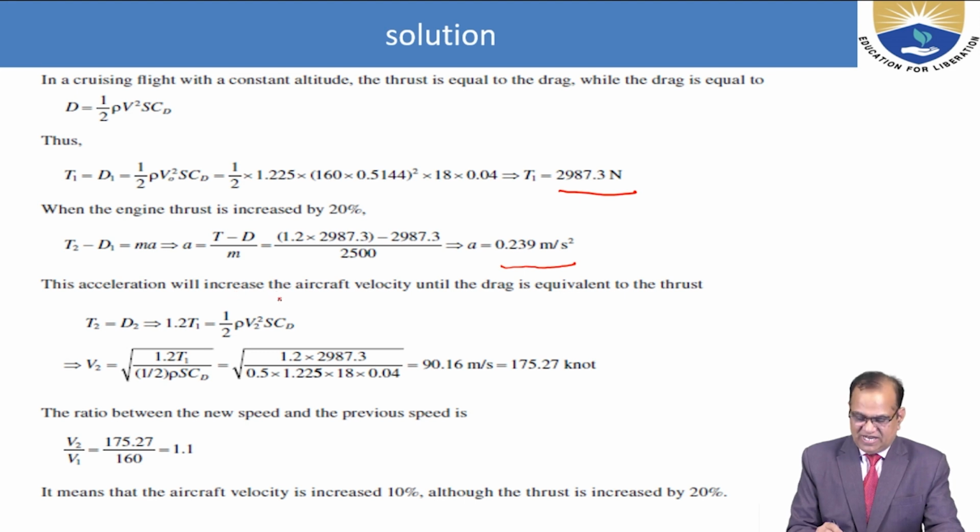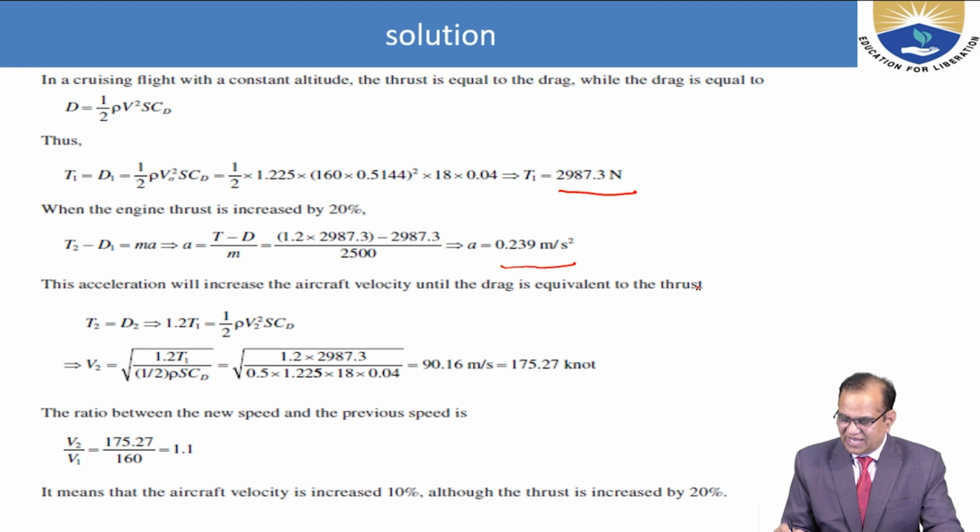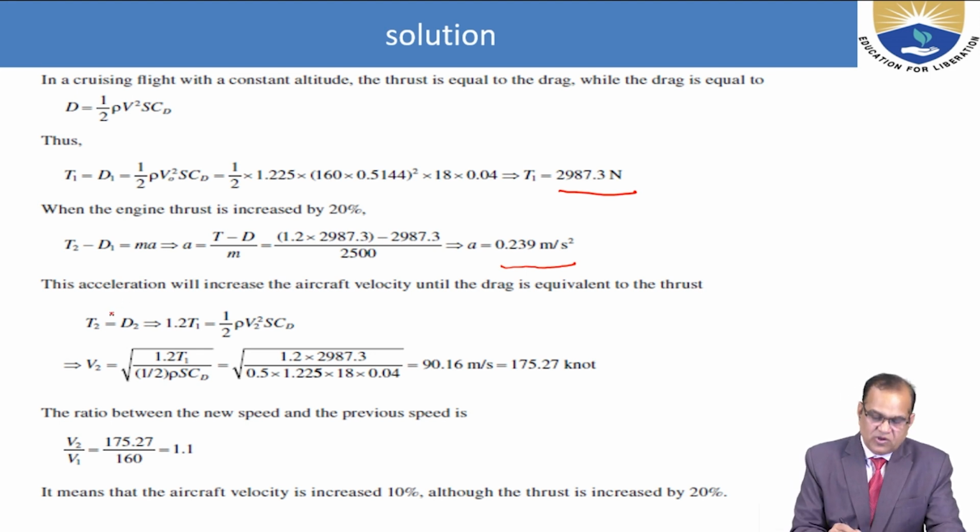This acceleration will increase the aircraft velocity until the drag is equivalent to the thrust. So now T2 is equal to D2, which is equal to 1.2 T1, that is half rho V2 square S C_D. So V2 is equal to the square root of 1.2 T1 divided by half rho S C_D. So V2 we get here as 90.1416, divided by 0.5144, which gives this in knots.